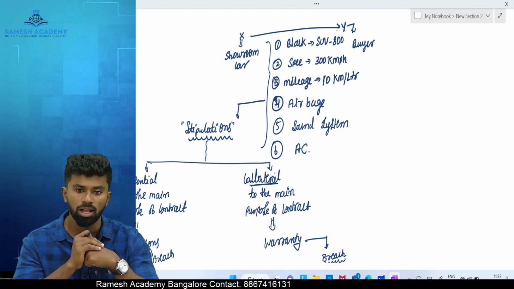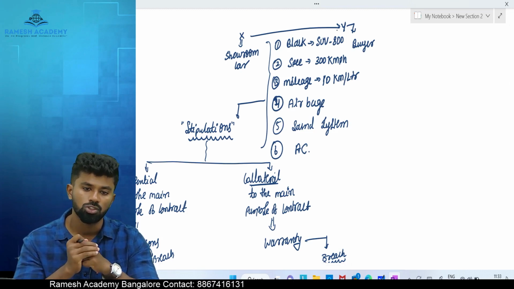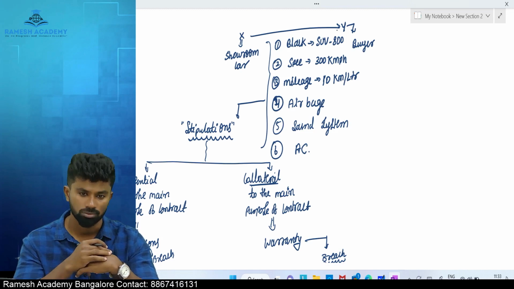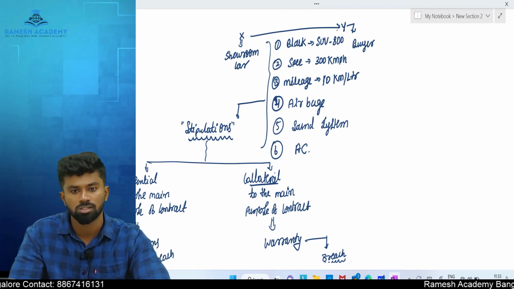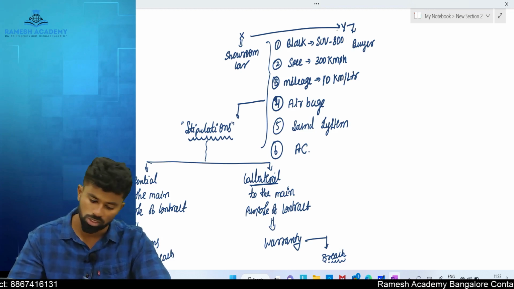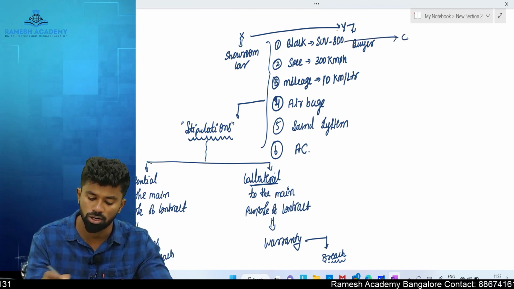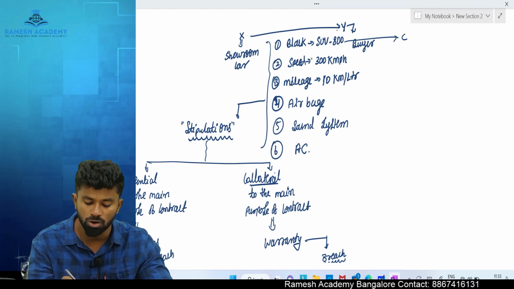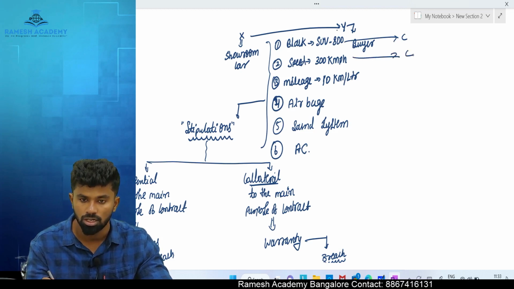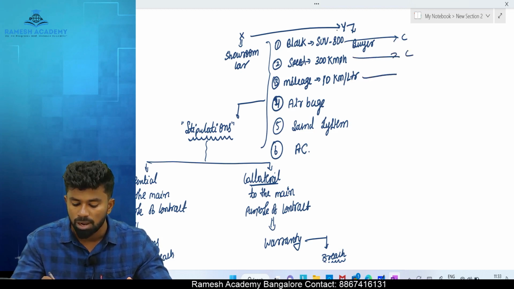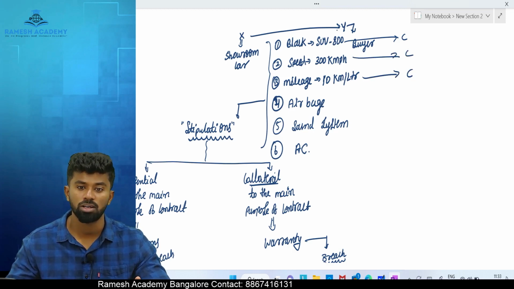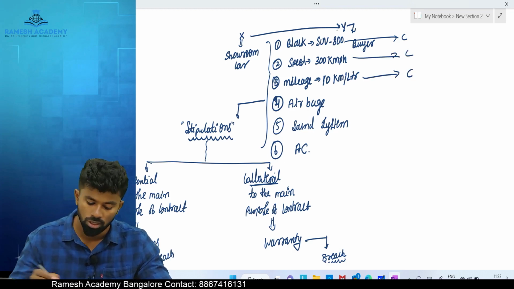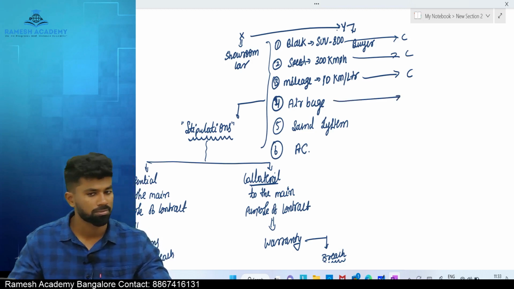Instead of giving the black color, if the car showroom person gives a white color car, can you reject the car and sue for damages if you have suffered any loss? Yes, so that is considered as what? Condition. Most important. Is speed important? Obviously yes, condition hai. Mileage is important? Yes. What if it is giving a mileage of 1 kilometer per liter? Condition. Airbag is important?